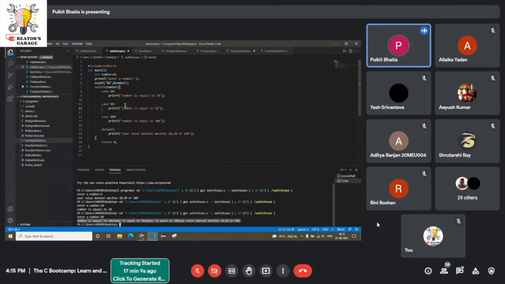By default, all the statements are printed after that. The compiler does not check if it is equal to 50 or 100. It just prints everything until the default statement is executed or the closing bracket of the switch case is reached. That is why we use break statements here, so that not all the cases are run.